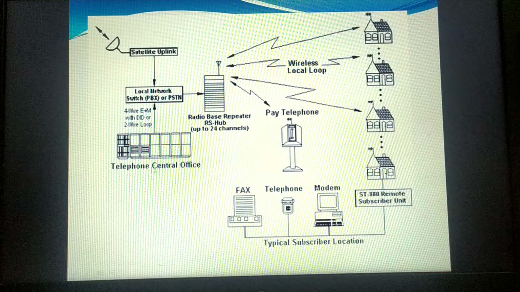Now some of the advantages in wireless local loop we will discuss. So this wireless local loop actually provides better bandwidth, comparatively to the traditional telephone. That means because we are using the radio wave signals, which have the capability to reach the destination. Okay, almost 800 megabits per second data transfer rate it will provide.